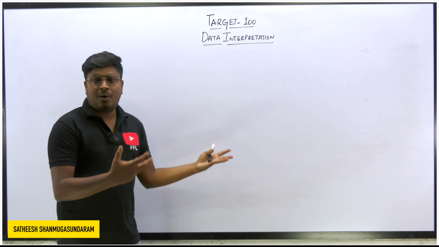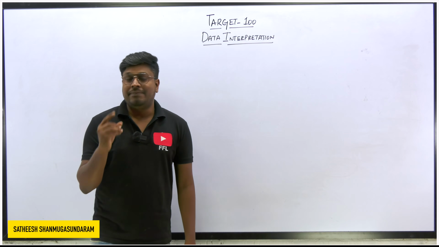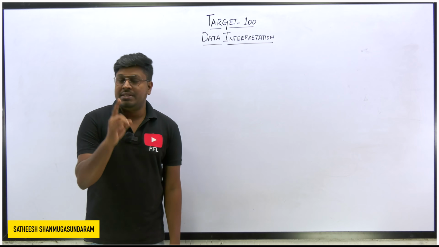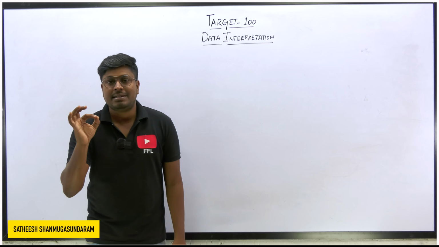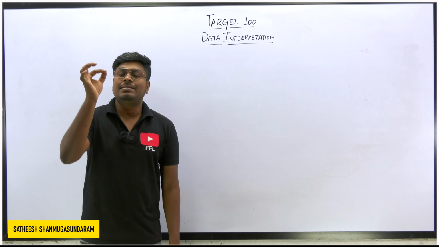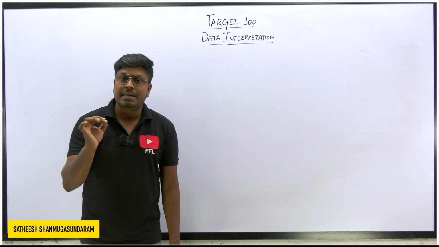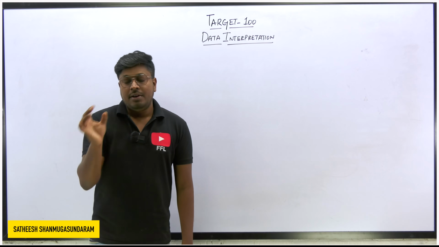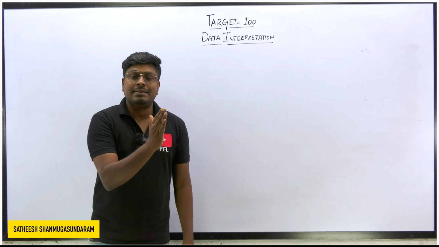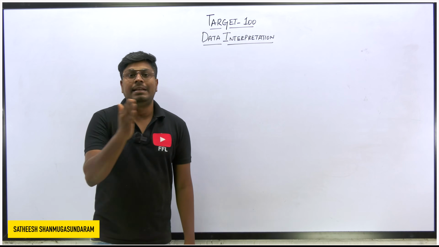Before solving all the questions on DA, everyone should know some of the basic stuff. The first thing, the formulas, important 5 to 6 formulas in DA. The first formula is X is what percentage of Y. So what is the formula? X is what percentage of Y? X divided by Y into 100. The second formula, X is what percentage more or less than Y. For more as well as less, the formula is the same. If you get the answer in positive, then it is more. If you get the answer in negative, then it is less.